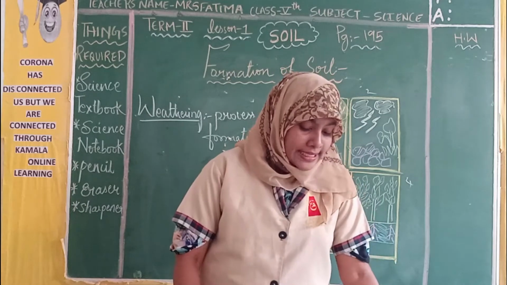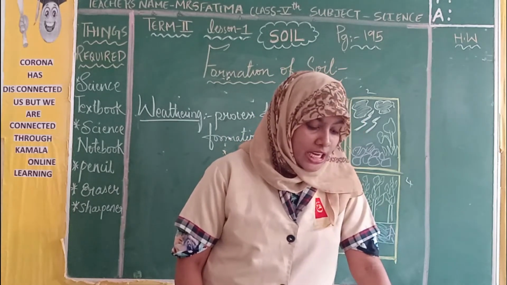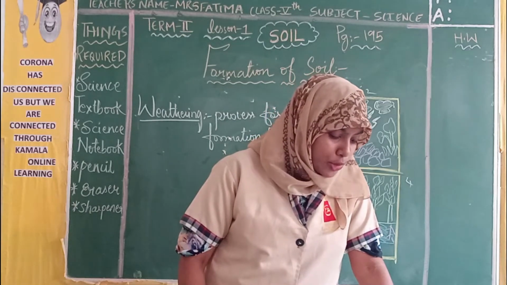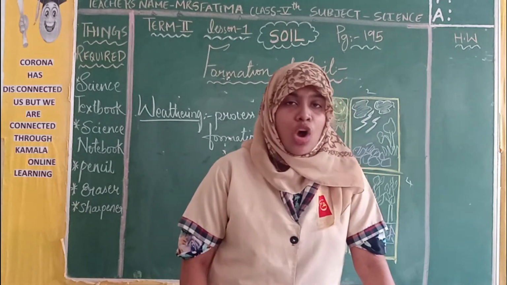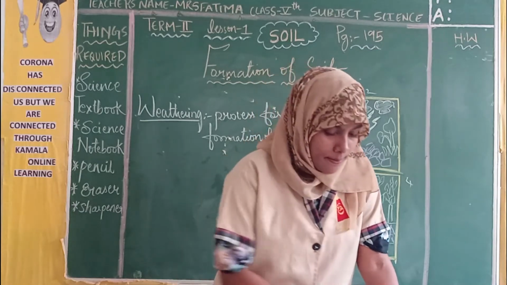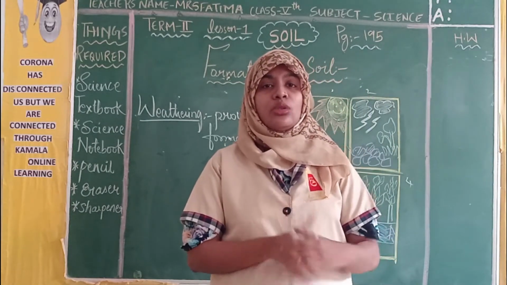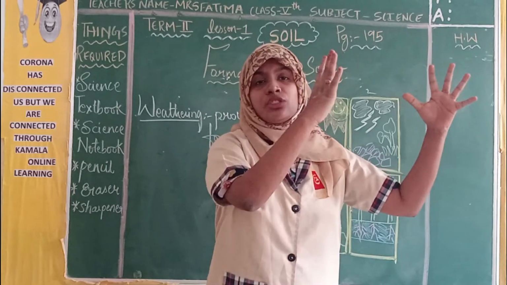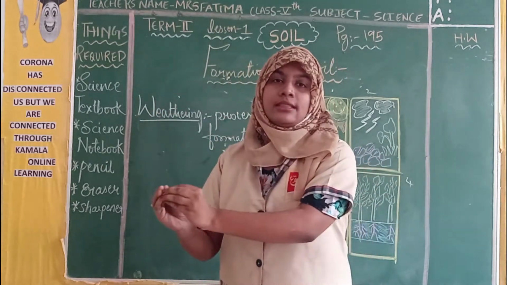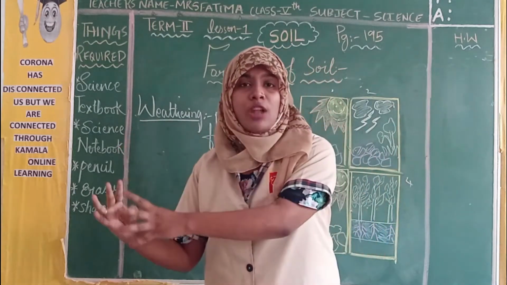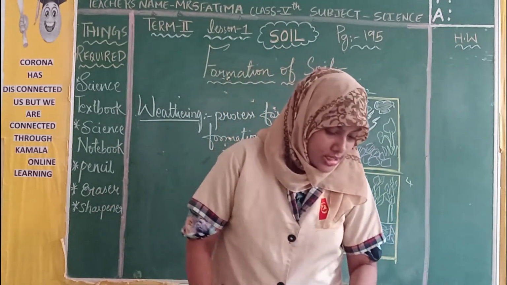Let's see page number 195. Weathering is the process of formation of soil. Soil is formed due to breaking up of large rocks into small particles. From large rocks, how they become small particles, we are going to see.